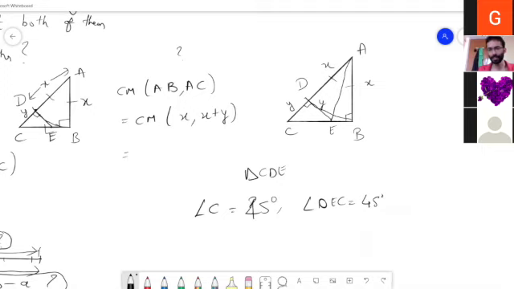So triangles ABC and CDE are similar. Triangles ABC and CDE, they have 90, 45, 45. I don't remember if that makes it a similar triangle. It's okay.